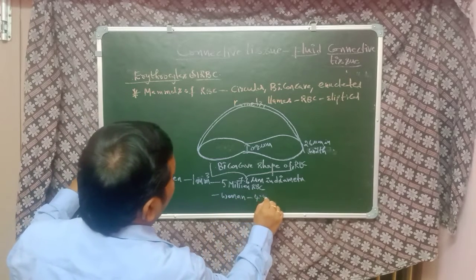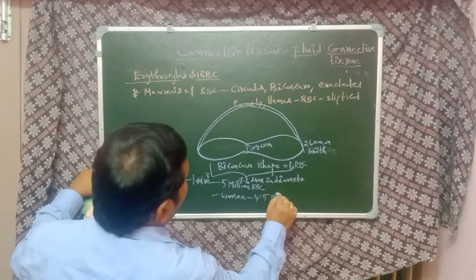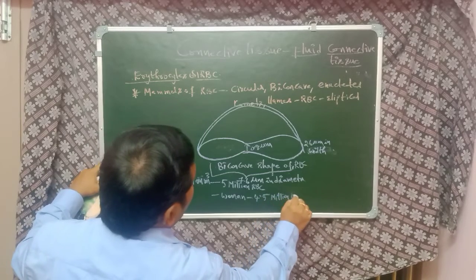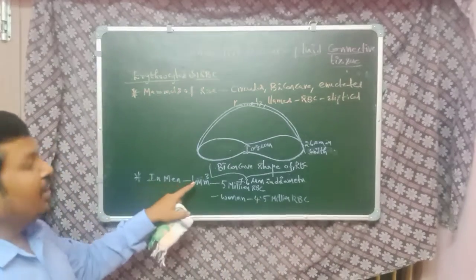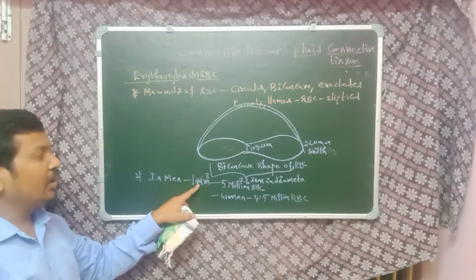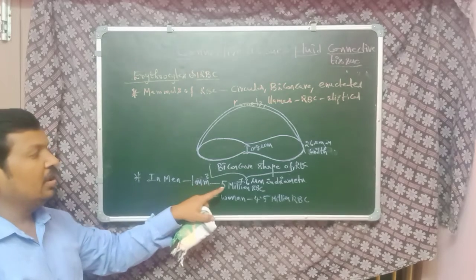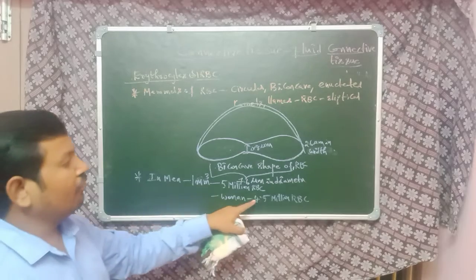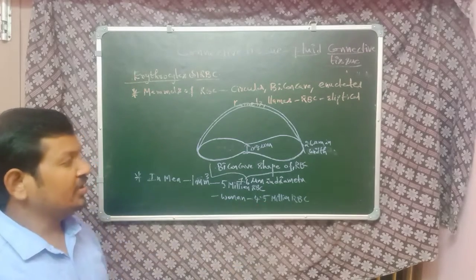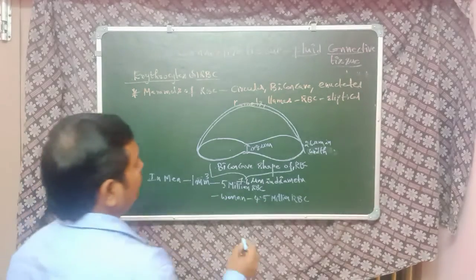In women, there are 4.5 million RBC cells present.